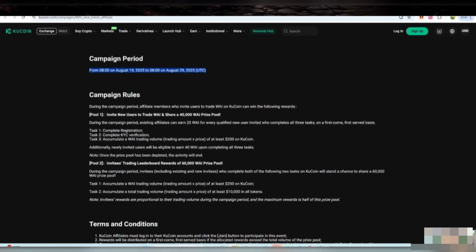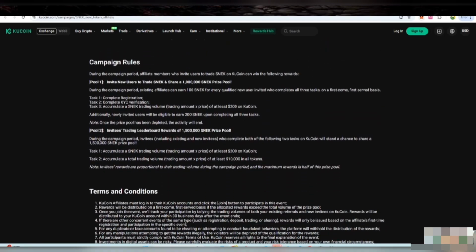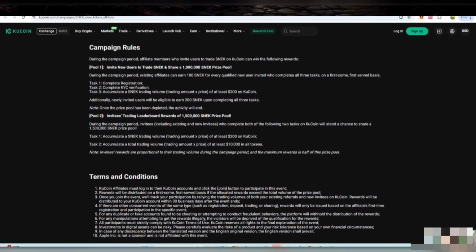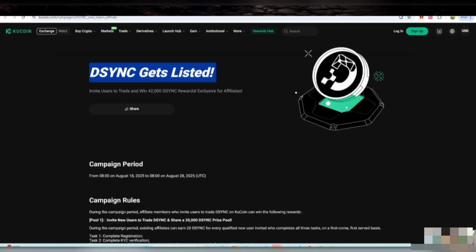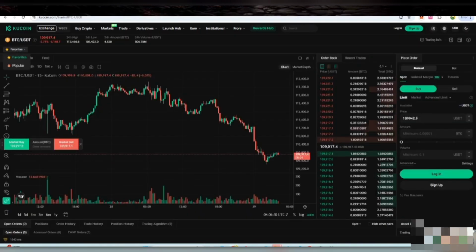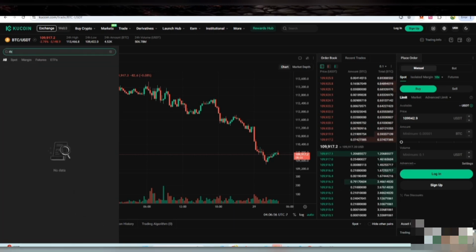There is also a token listed on KuCoin, with 40 million plus users working on it. There you can get a lot of campaigns in which you can participate, and you can also invite your fans. You can check out the next listed token on KuCoin and the same details, how you are going to complete registration first of all.